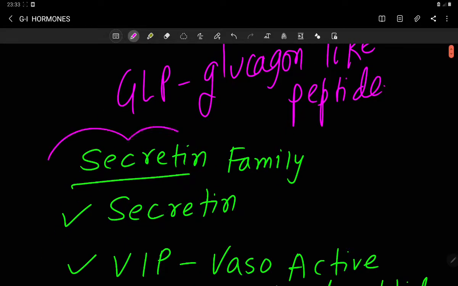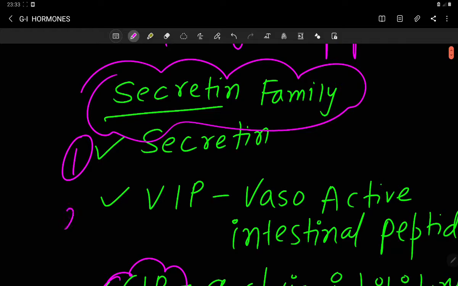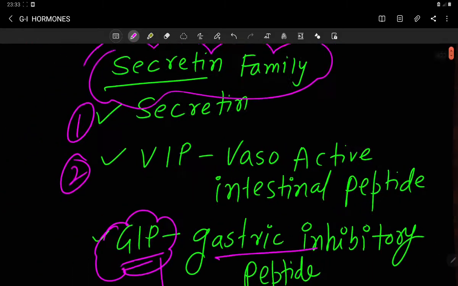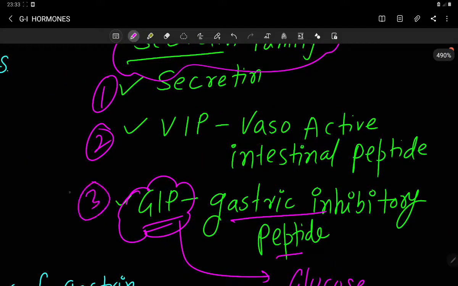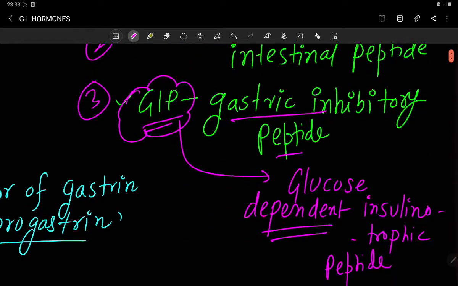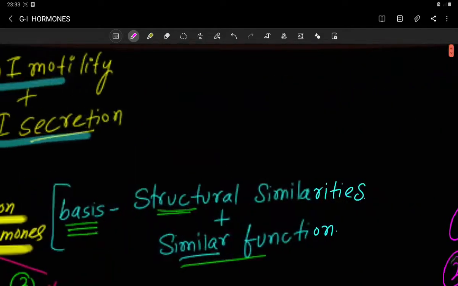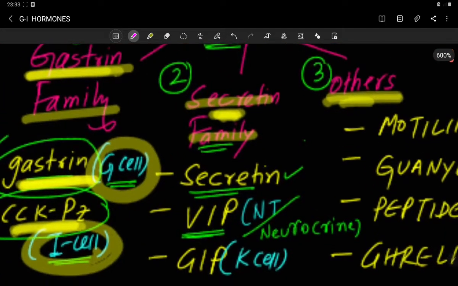So within the secretin family, the secretin is there, vasoactive intestinal peptide or VIP is there, gastric inhibitory peptide or glucose dependent insulinotropic peptide is also there, and another is your glucagon like peptide. These four hormones are within this family, that is your secretin family.